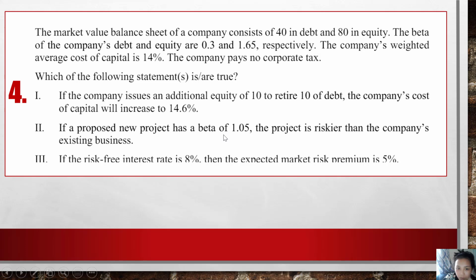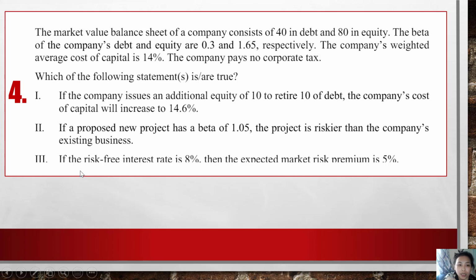I repeat, 1.05 is the beta of the new project. For the old project, we follow the formula of beta U, which is 40 over 120 times 0.3 plus 80 over 120 times 1.65. We got 1.2 for the beta of the old project. So the new project has lower beta, which means lower risk, so it should be safer. So number 2 is incorrect.